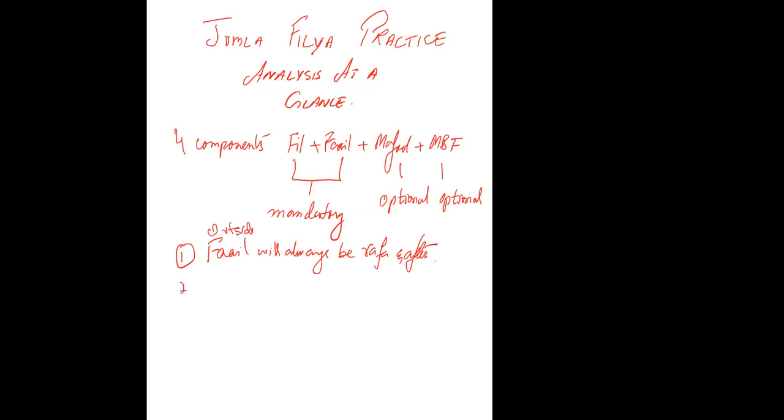And number two, maf'ul will always be mansub. And we know that mabni is fixed.